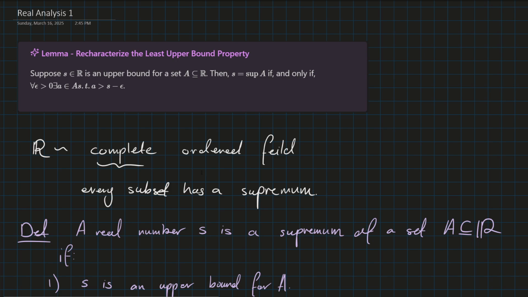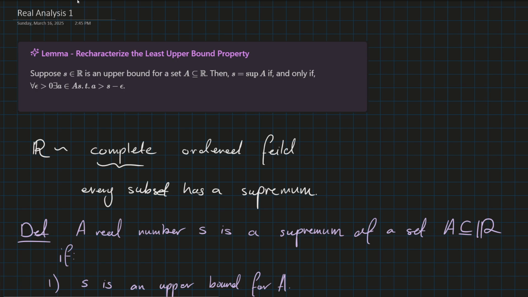Okay, so we're proving this fact here. Suppose S is an upper bound for some set, so we know it's an upper bound. Then we want to show that it's the supremum. So we take that as an upper bound, it has to be an upper bound. But it is specifically the supremum of a set if and only if this condition right here. So what is it saying? It's saying that for all epsilon greater than 0, there is some a in A such that a is greater than S minus epsilon. So what does that mean, right?